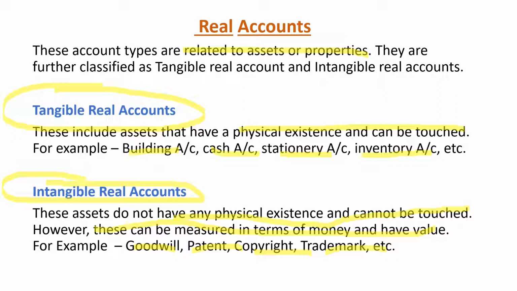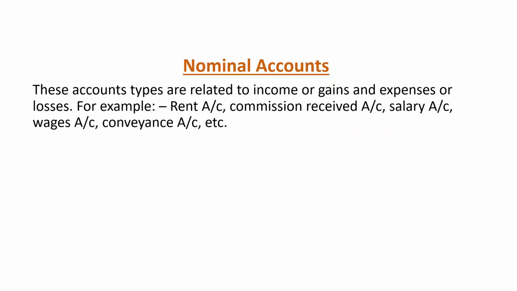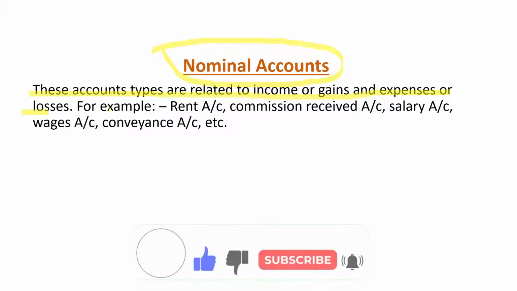If you want to bring a franchise of McDonald's or KFC to your country, you have to pay them lots of money because they are branded and they have value, and their value would be measured in terms of money. As we saw, real account was related to things, but nominal account is mostly related to services. These account types are related to income or gains and expenses or losses. For example, rent, commission received, salary, wages, conveyance.